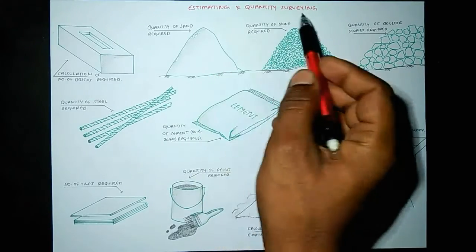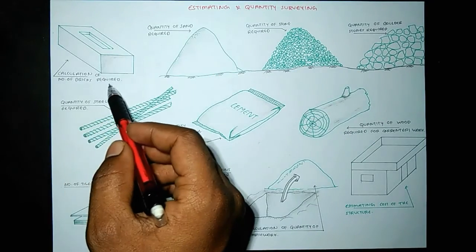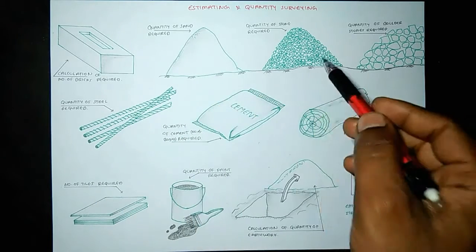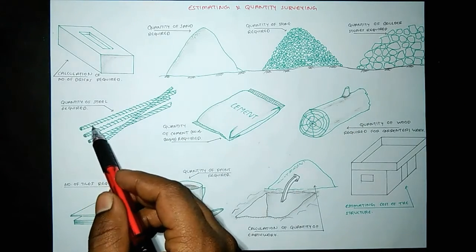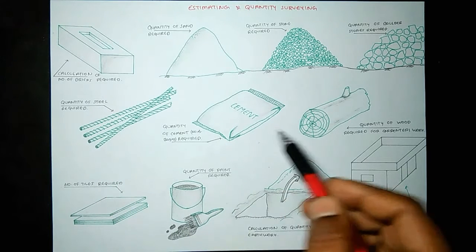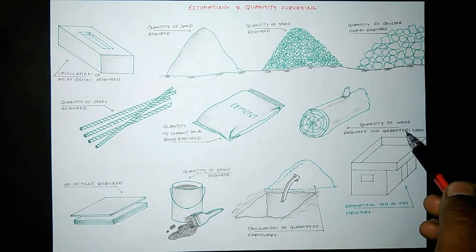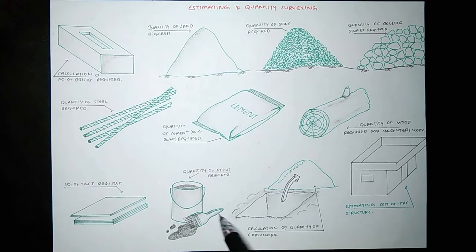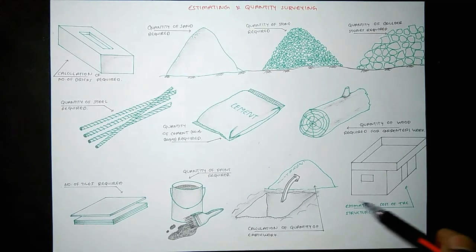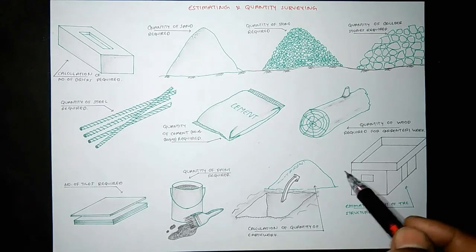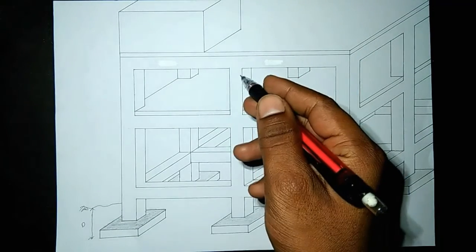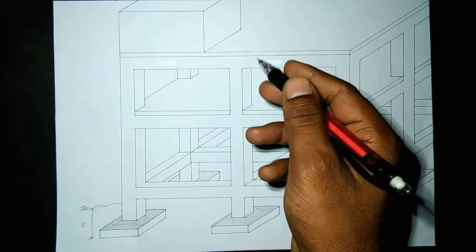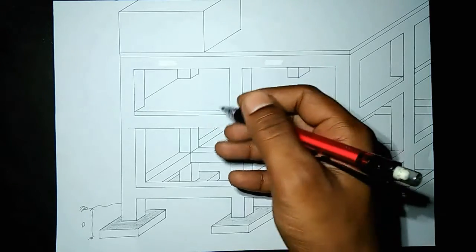Estimating and quantity surveying. We will determine number of bricks required for the construction, quantity of sand, quantity of stone, quantity of boulders, quantity of steel required for the construction, number of cement bags, quantity of woodwork, number of tiles required for the construction, quantity of paint, quantity of earthwork, and estimating cost of the structure. All of these we will determine in estimating quantity survey. By knowing the material quantity and manpower required for the project construction, we can approximately estimate the structure cost so that we have an idea for financial expense.